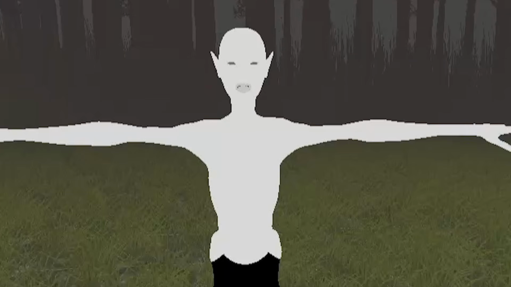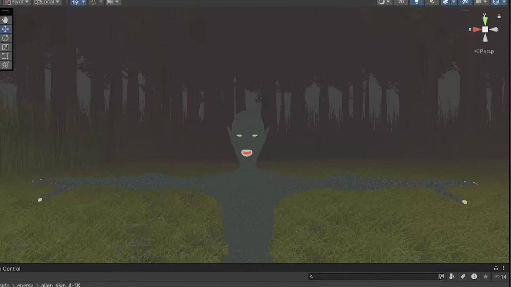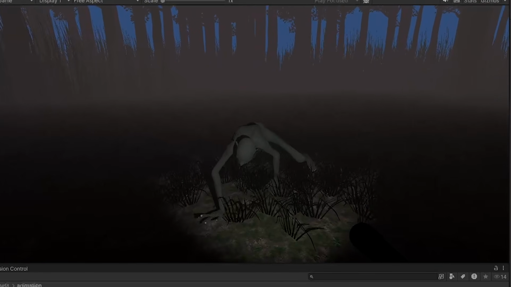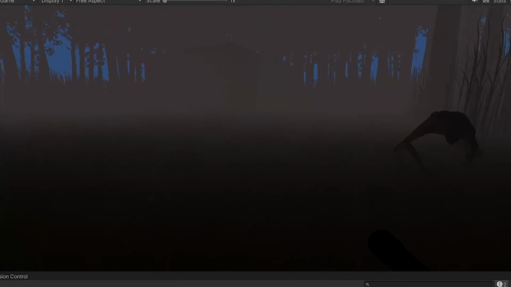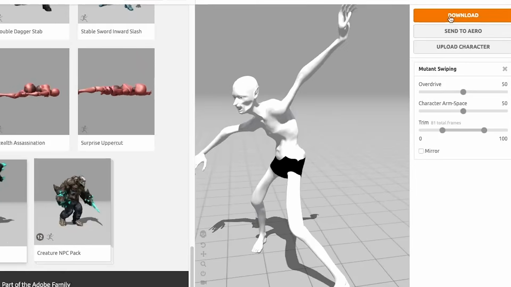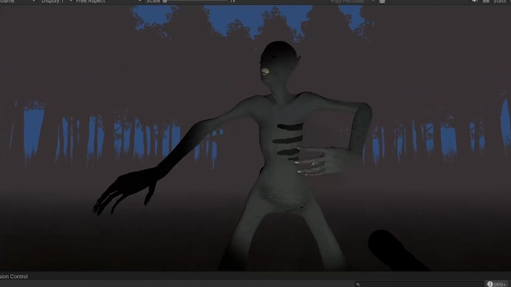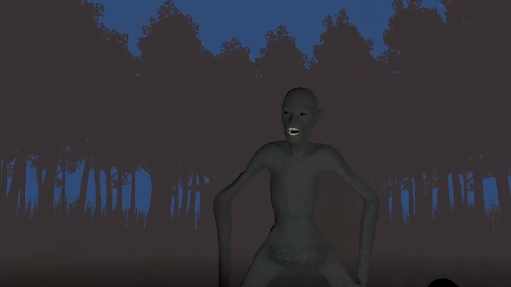I threw him in my game, downloaded a crawl animation, and added basic textures to him, but I planned on updating these in the future. Getting him to follow you was super easy in Unity, and that's terrifying. I also added an attack animation that plays when he gets close. Right now, it does no damage, but don't worry, I have something planned for this.